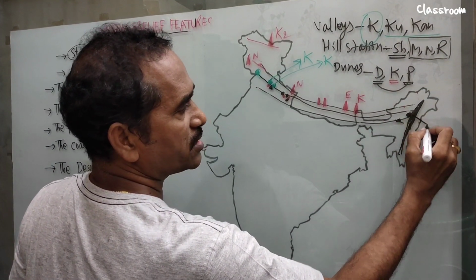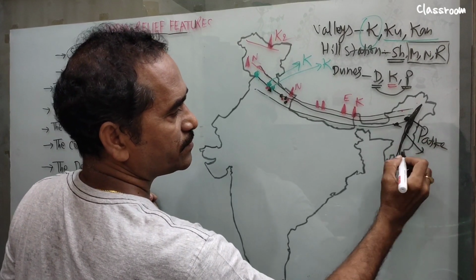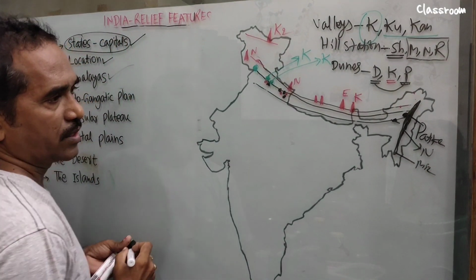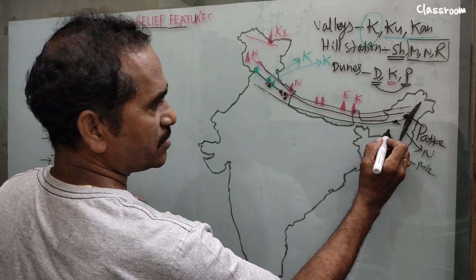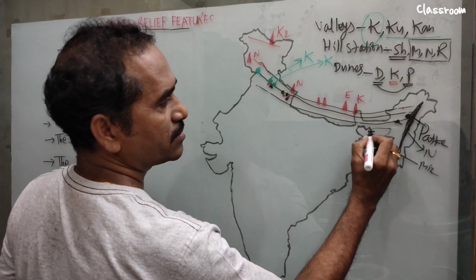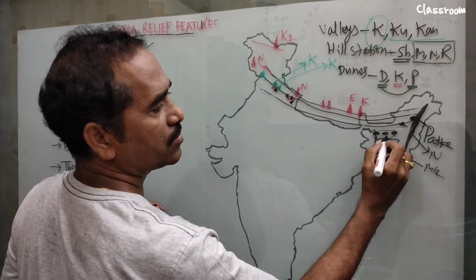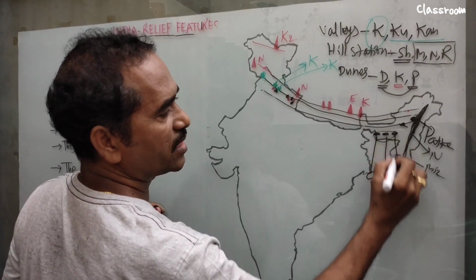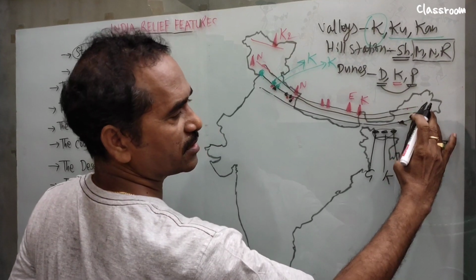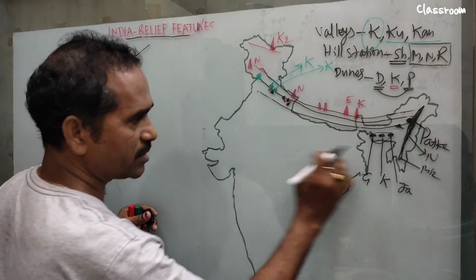Purvanchal, some parts there are locally known by different names. This one in Arunachal Pradesh is called Patkai. Then Naga Hills and Mizo Hills. Okay, let's move on. Already we discussed this is Meghalaya Plateau. Here we also find three hills: Garo, Khasi and Jaintia. In our textbook it is given that Khasi and Jaintia belong to Purvanchal. Actually this Meghalaya Plateau belongs to peninsular India.